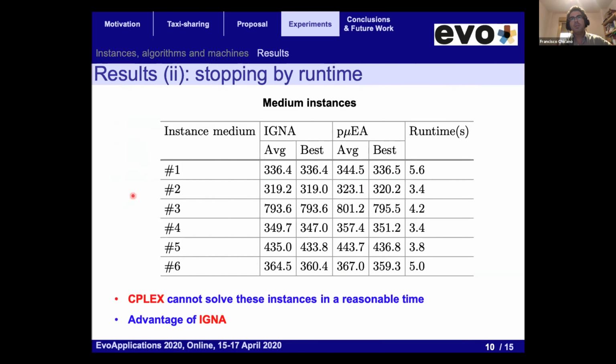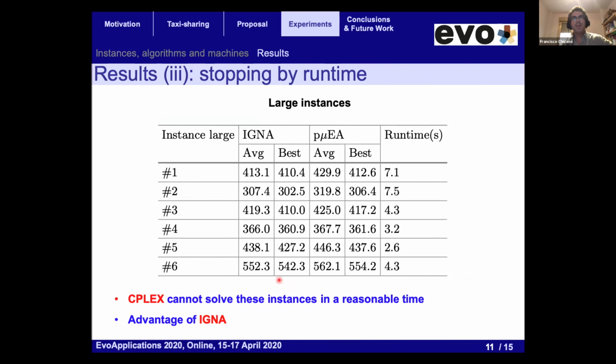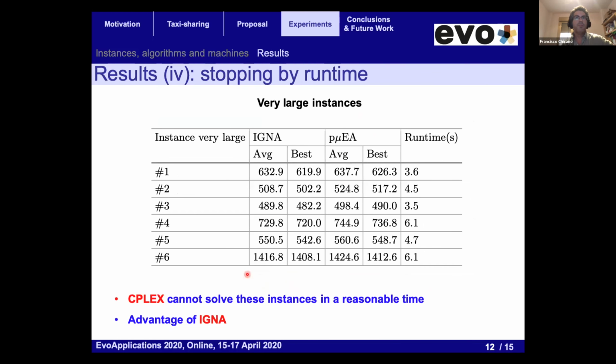When we go to medium instances, in this case, we stop by runtime and we use the runtime of the evolutionary algorithm because we couldn't run the evolutionary algorithm again. We are just using the result of the literature. We stop our iterated granular neighborhood algorithm using the same runtime. And we find that the average cost is lower than in the case of the evolutionary algorithm. So we notice a slight improvement using our algorithm. The same happens for large instances and for very large instances. We also see that the average in all the cases is improving the average obtained by the evolutionary algorithm.